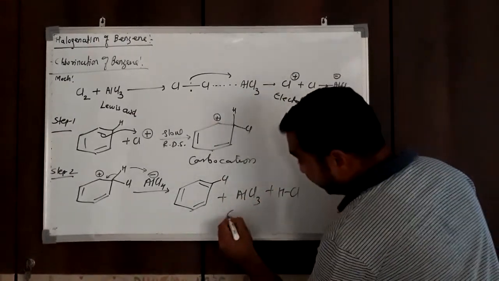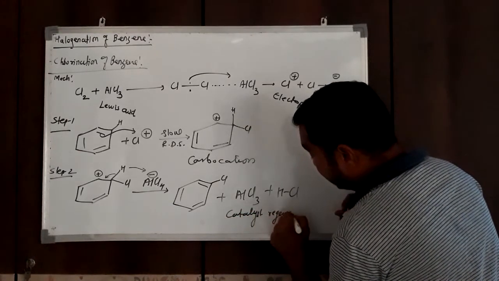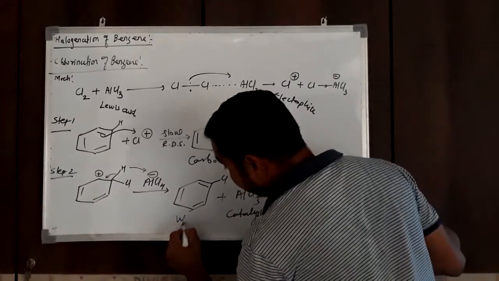The catalyst is regenerated. So this is chlorobenzene.